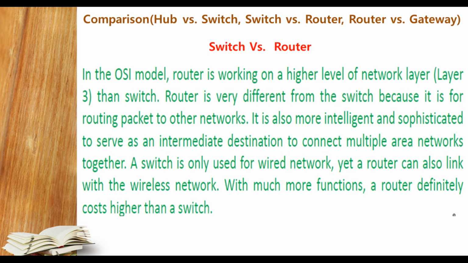It is also more intelligent and sophisticated, serving as an intermediate destination that connects multiple area networks together. A switch is only used for wired networks, yet a router can also link wireless networks. With more functions, a router definitely costs more than a switch.